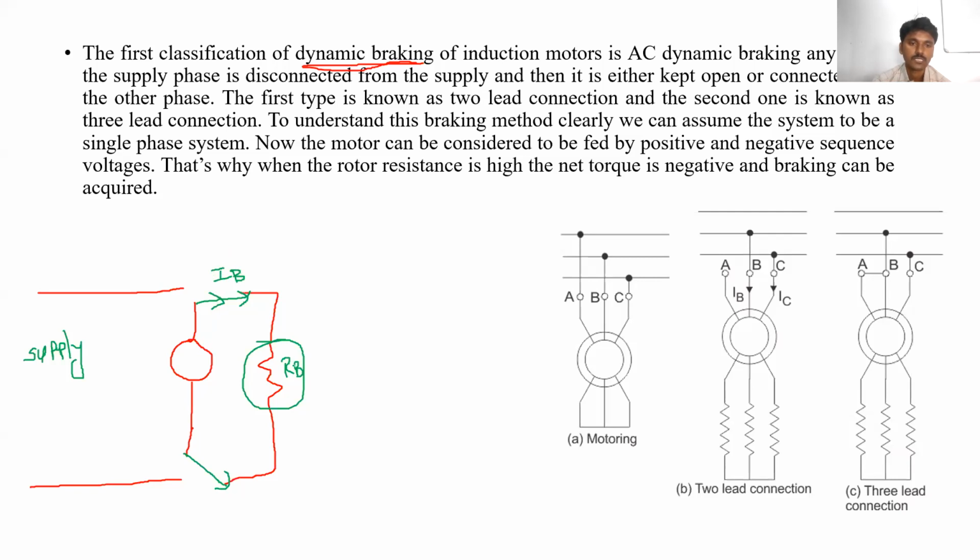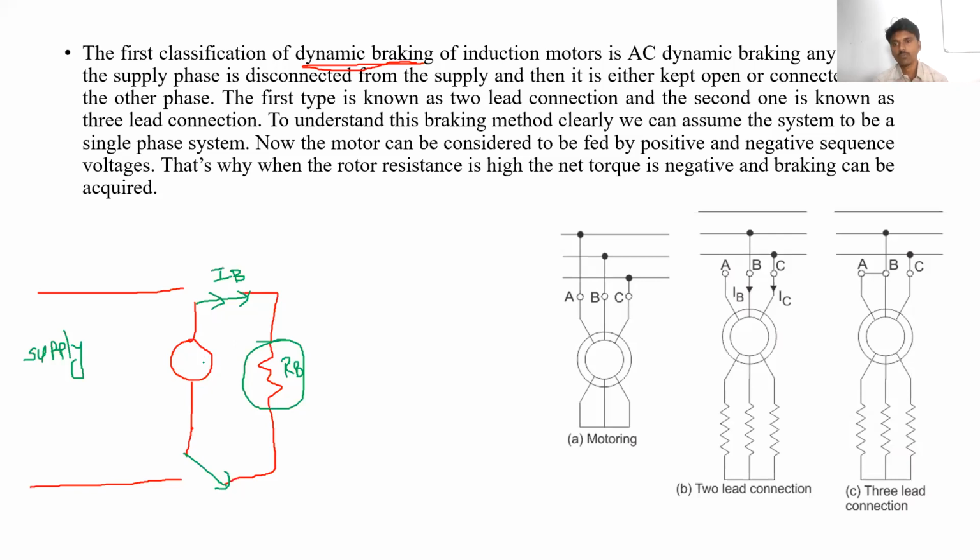When this resistance is small, the braking current increases. When the braking current increases, the energy stored in the form of kinetic energy will be dissipated very quickly. At the same time, the motor speed also comes to zero. So this is dynamic braking.